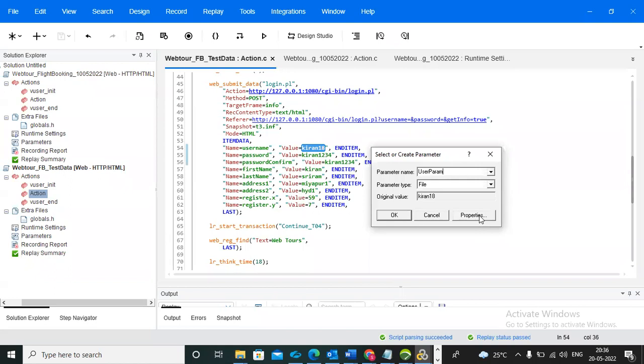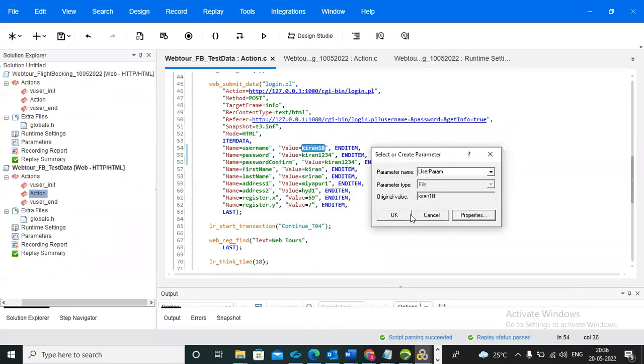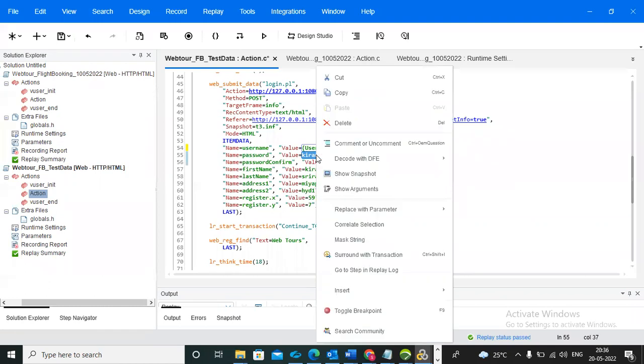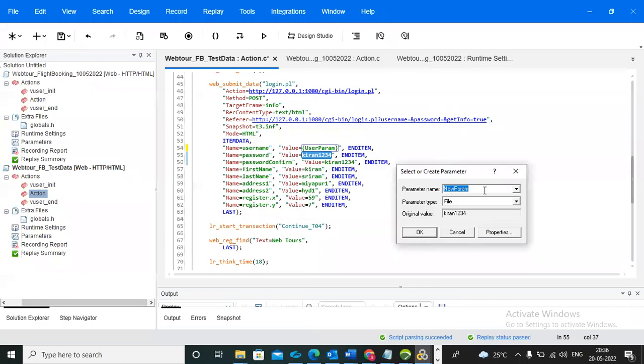And this is the file type only. Click on properties and click on create table and click on OK and click on close and click on OK and no. And after that, you need to do the password also. Replace with parameter, create new parameter, and give it a name. What is the name? Password param. Password param.